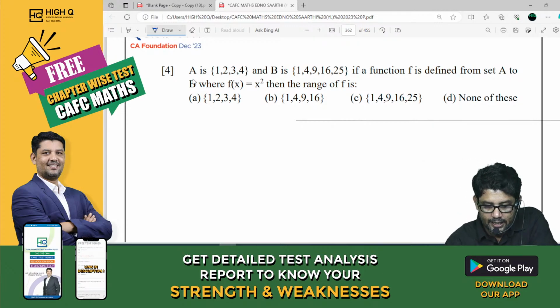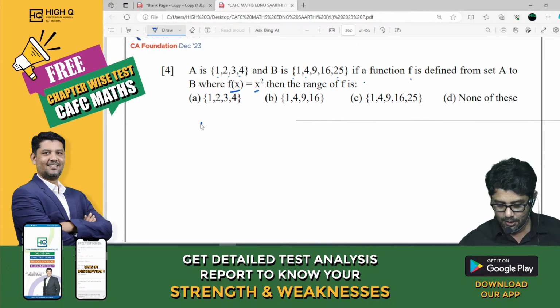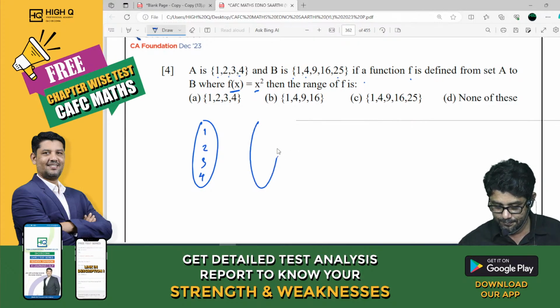Now, A is 1, 2, 3, 4. B is 1, 4, 9, 16, 25. If a function f is defined as f of x is equal to x square, then the range, look at this. Simple. What is A? 1, 2, 3, 4. What is B? 1, 4, 9, 16, 25.